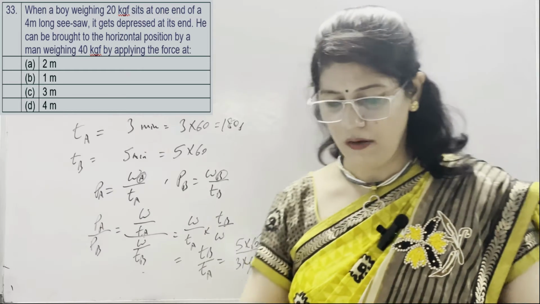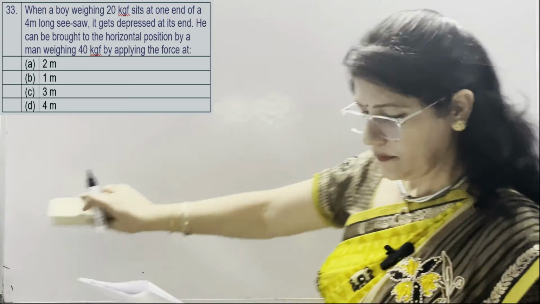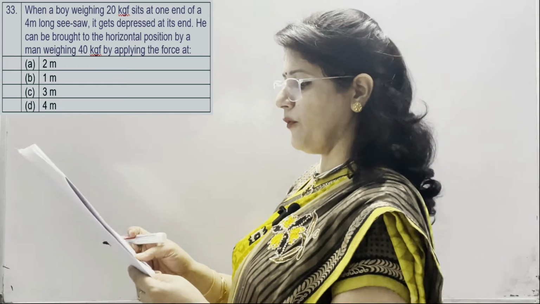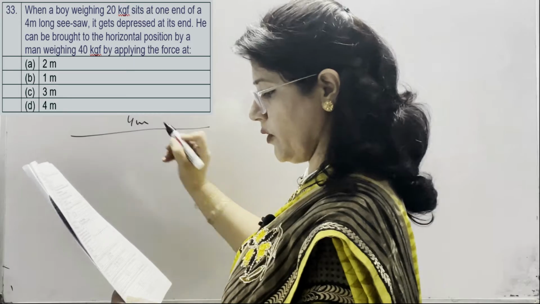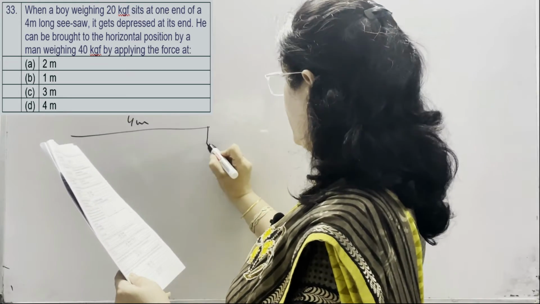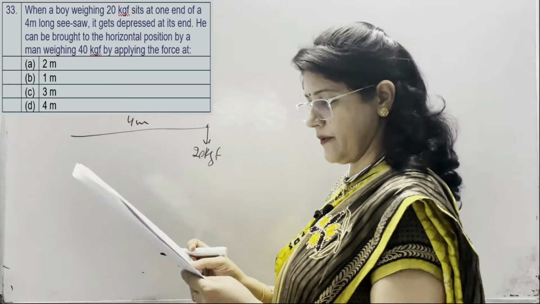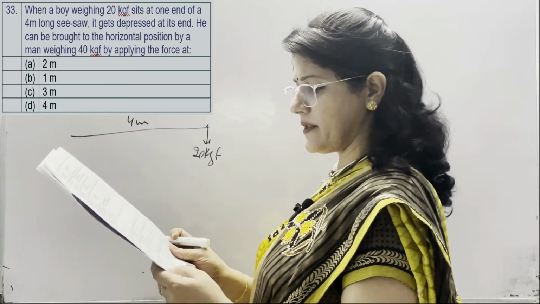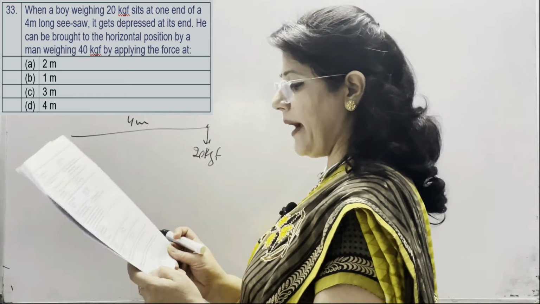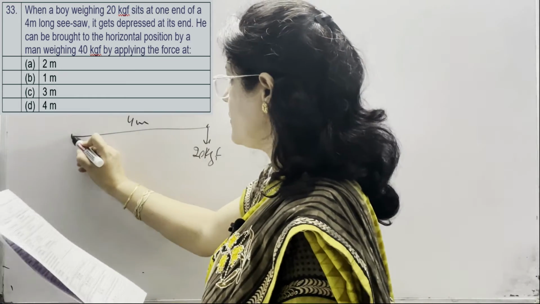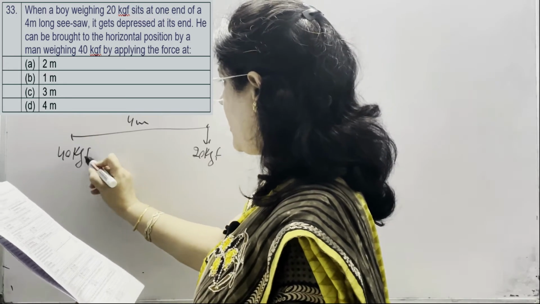In question number 33, when a boy weighing 20 kgf sits at one end of a 4-meter long seesaw, the length of the seesaw is 4 meter. A boy weighing 20 kgf at one end. It gets depressed at this end. He can be brought to the horizontal position by a man weighing 40 kgf by applying the force at... So the weight of the man is given as 40 kgf.